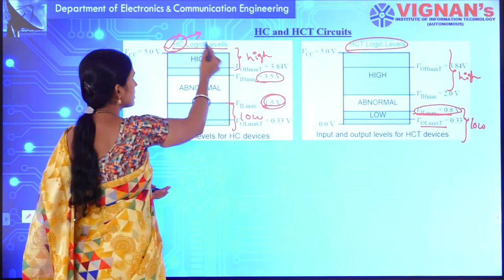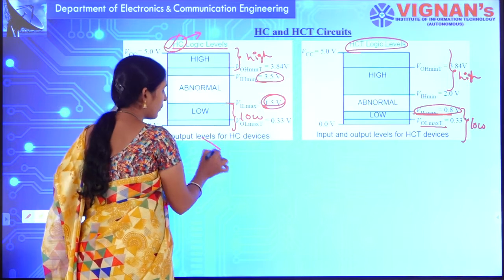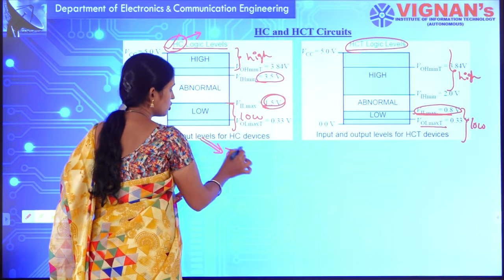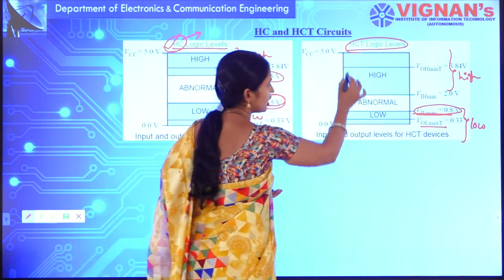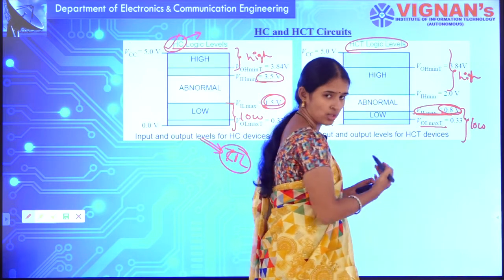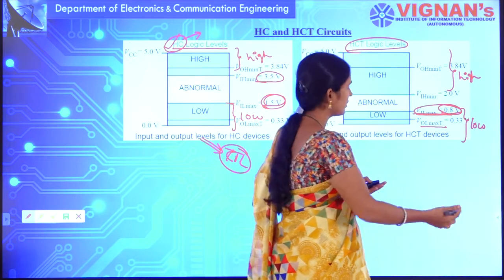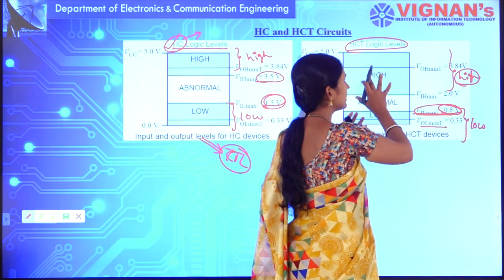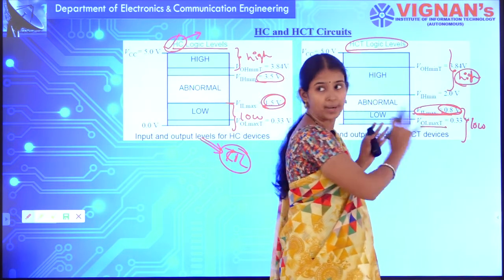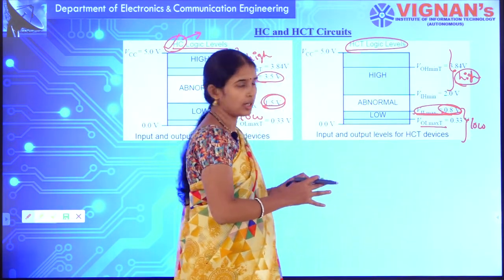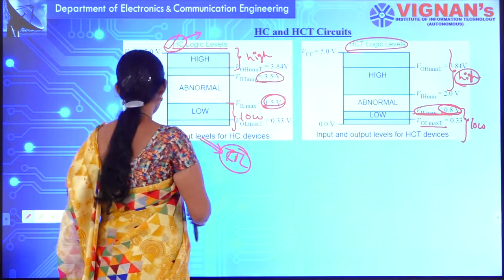As this HC logic circuit is not compatible with TTL logic families, they came with a proposal of HCT logic levels, where less than 0.8 volts will be considered as logic low as in TTL logic families, and greater than 2 volts will be considered as logic high, so that HCT can be compatible, in the sense that they are able to communicate with each other, right. That is what the HCT logic family is about.